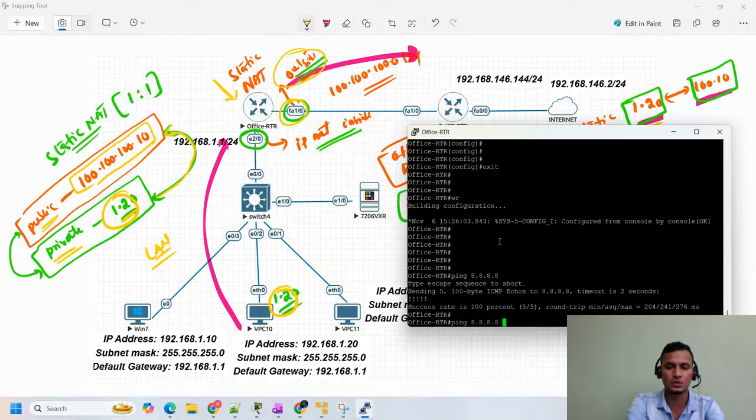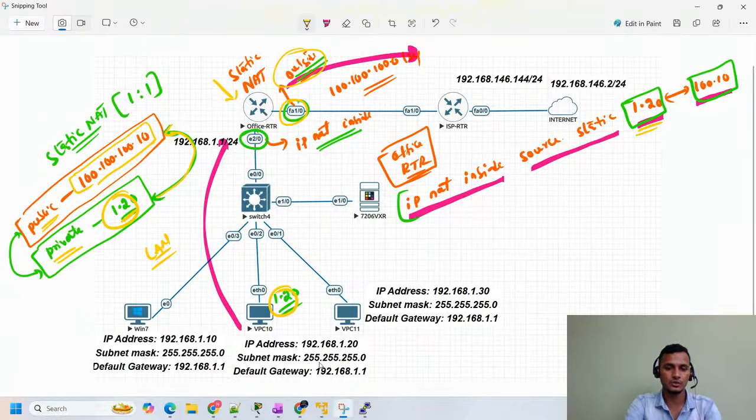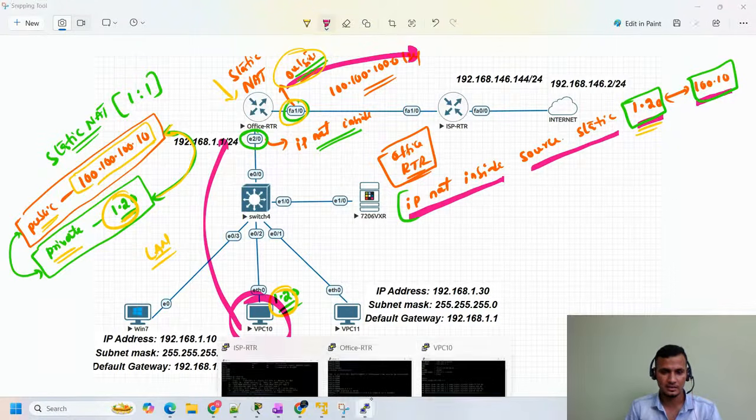If we use the source as 192.168.1.1, it was not reachable, and now also it is not reachable. Now when we try to ping from this VPC, from this machine, the 1.20 IP address, earlier the internet was not reachable. Now we will see some changes.